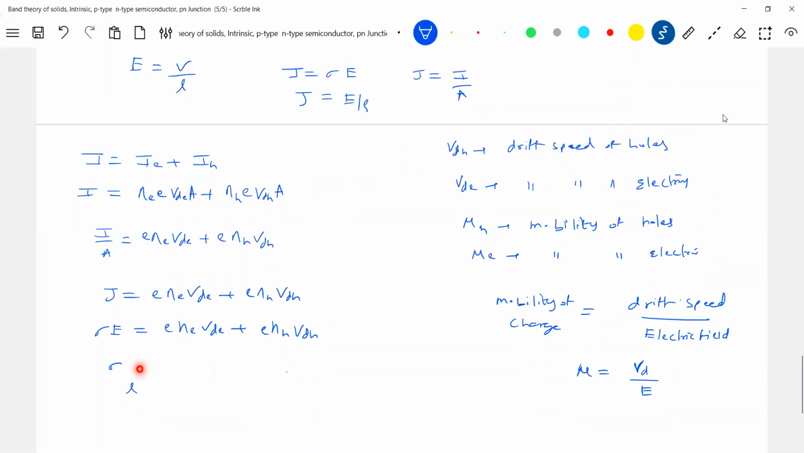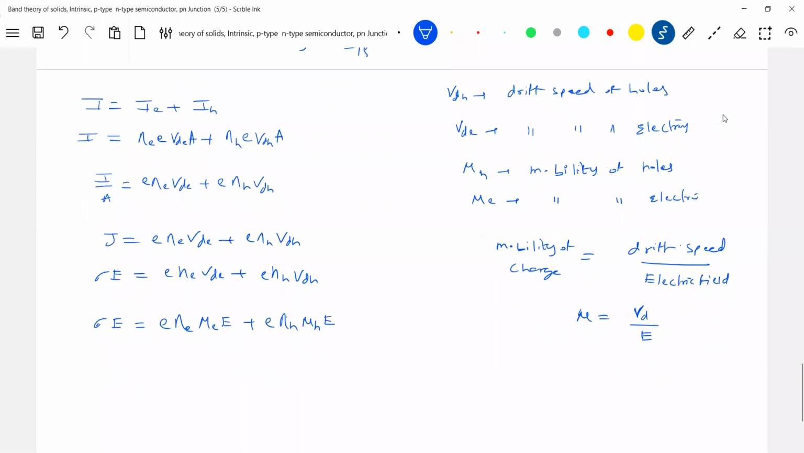No need, I think, because E will eliminate from here only. So sigma is equal to e times the concentration of electrons into the drift velocity, Vd, which is the mobility of electron into the applied electric field E, plus e times the concentration of holes into the drift velocity of holes, which is the mobility of hole into E. So therefore, I got an expression.